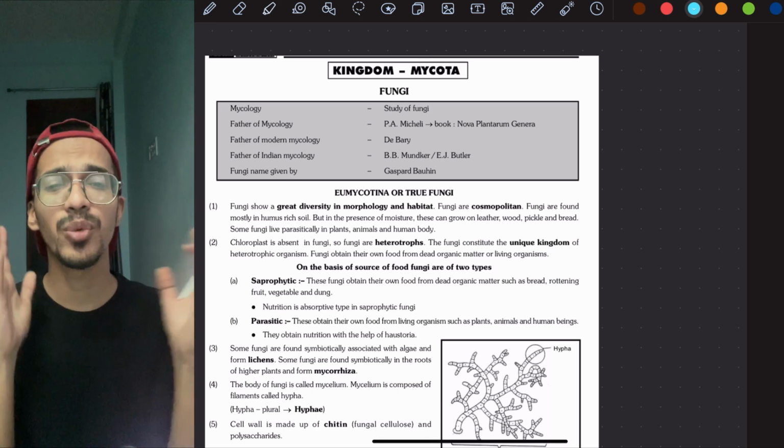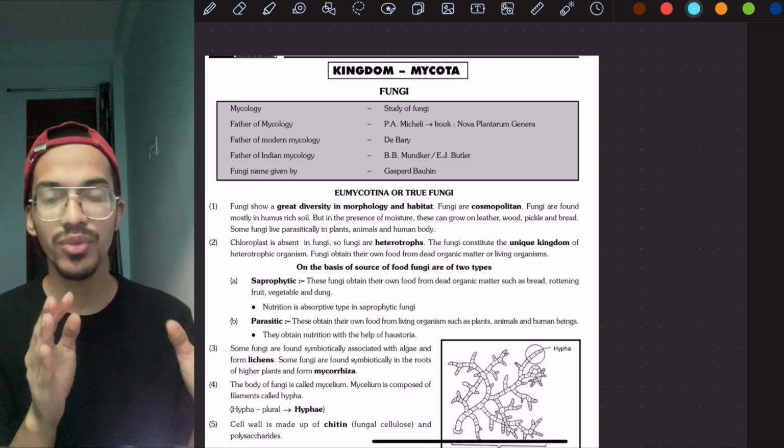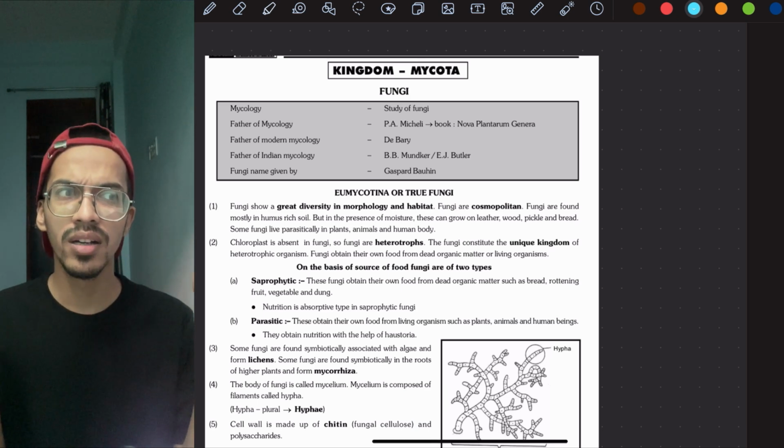So for 11th class, what is there in our syllabus going on? That is chapter number 2, biological classification, in which we're going to be studying about kingdom Mycota.